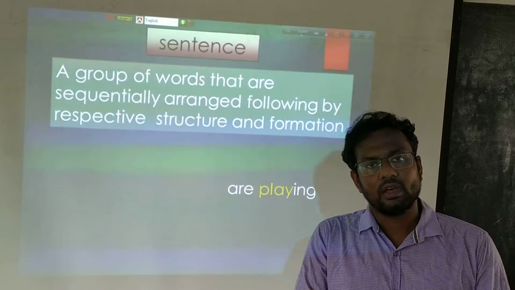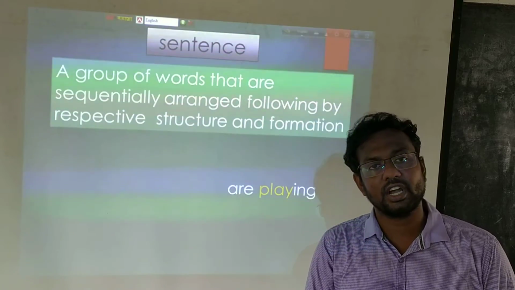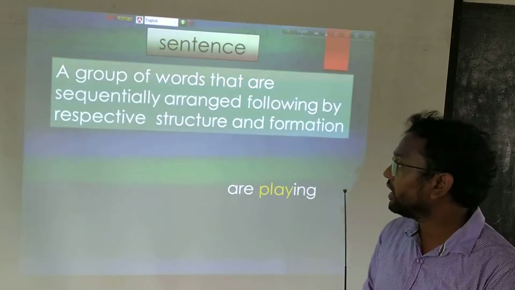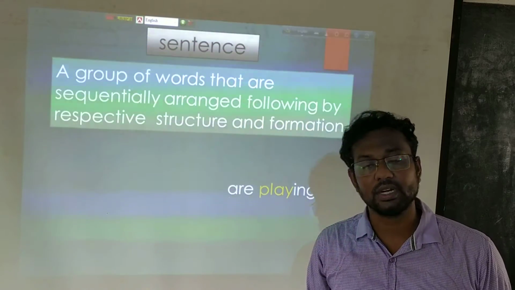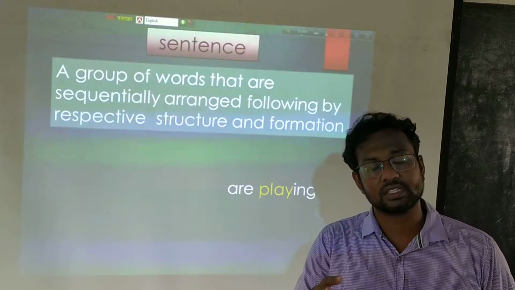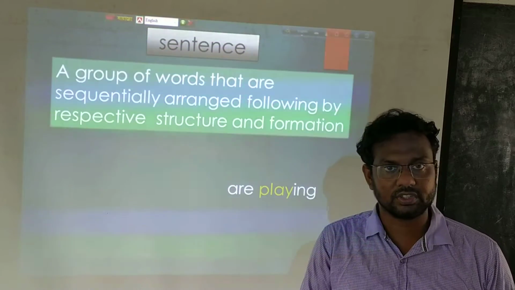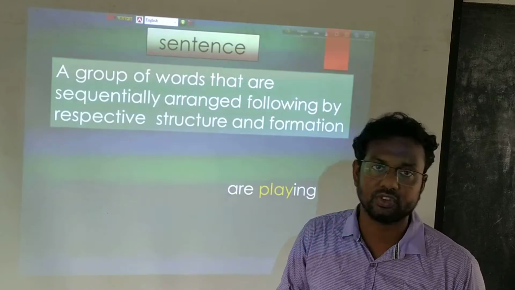If you try to understand an assertive sentence, you have to follow the structure of the assertive sentence and place the words depending on that structure. For an interrogative sentence, you will also follow the structure individually.